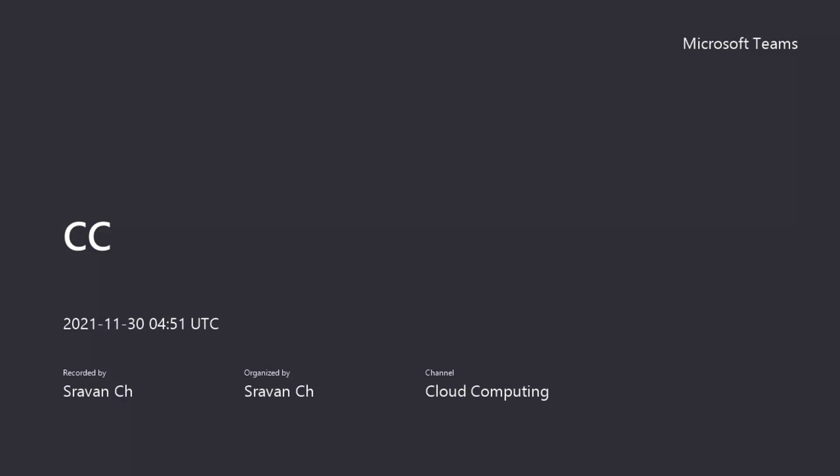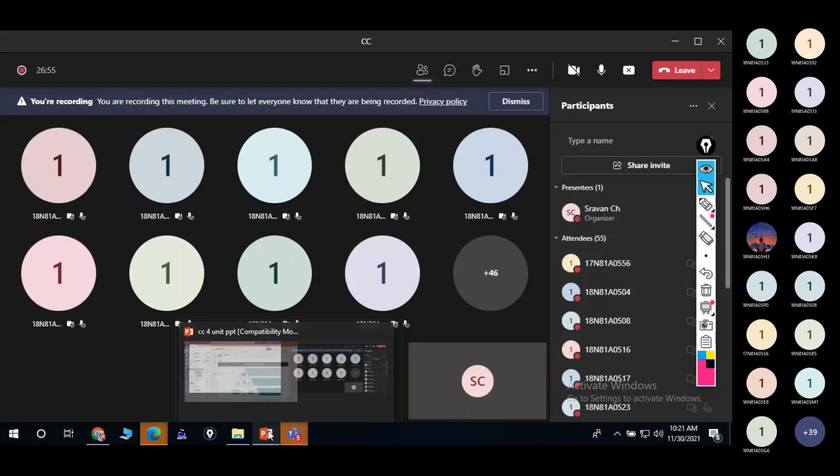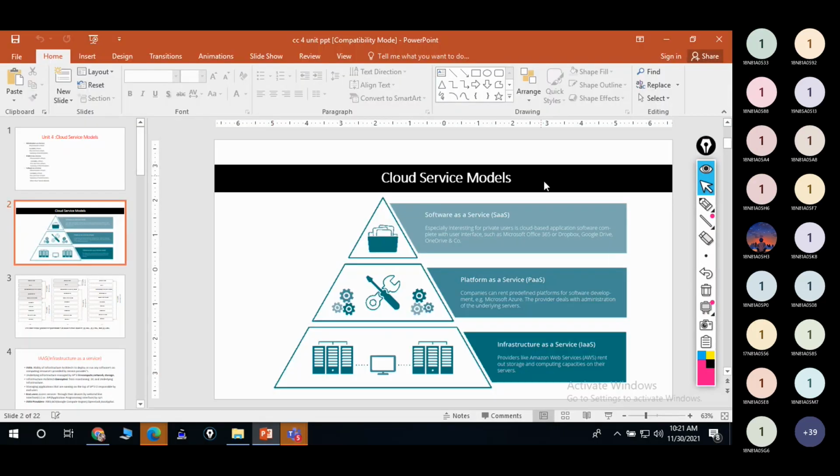Can understand the topic first, right? So now you got an idea about these service models, right? Mainly we are using these three service models: software as a service, platform as a service, infrastructure as a service, right? Software as a service belongs to clients or the end users. Platform as a service belongs to developers, right? Infrastructure as a service, architects.